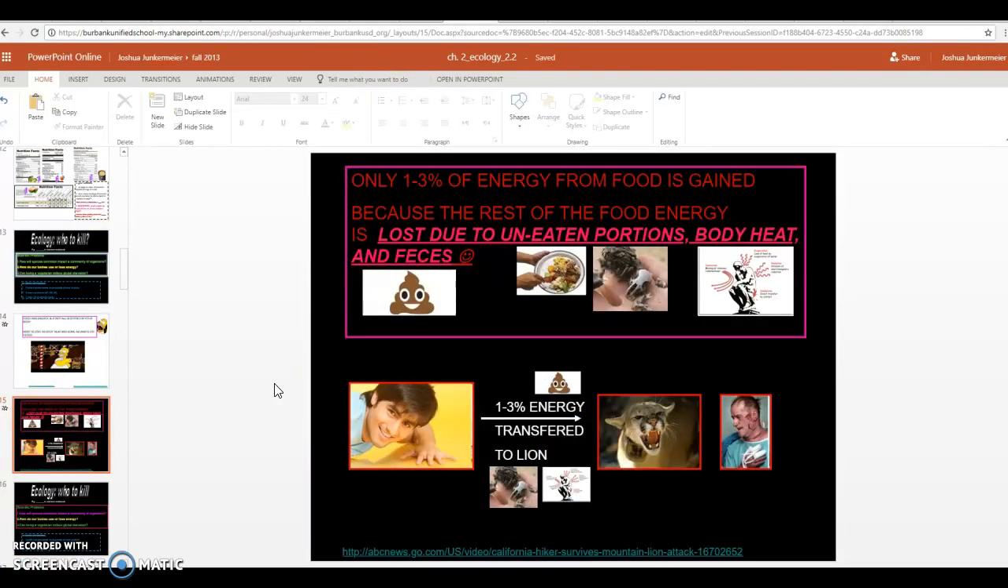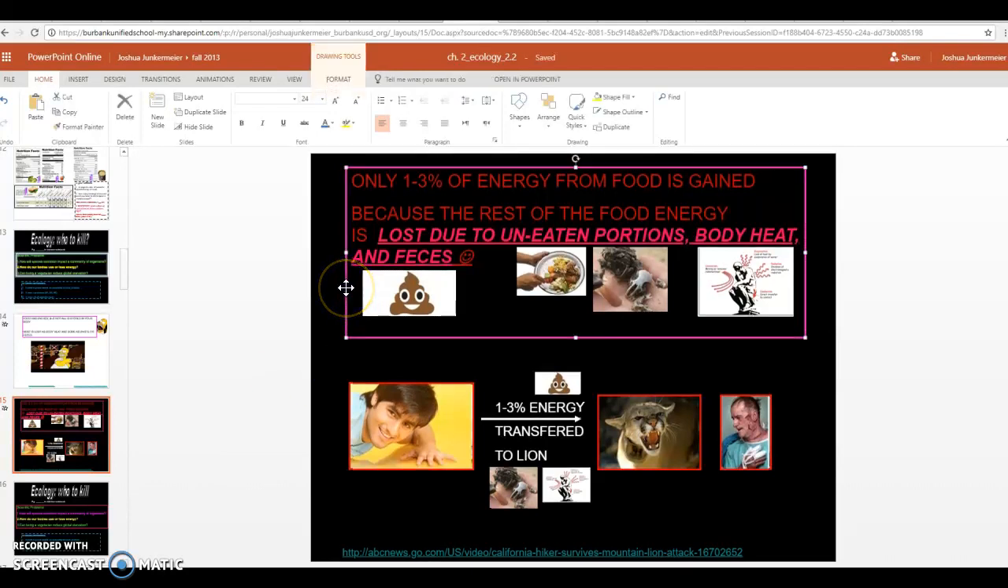All right, so while you're eating, like I'm eating right now, some walnuts, make sure in your notebook you write slide 15 and think about the energy you get when you eat. On slide 15, we have this pink box. It says only 1 to 3% of all the energy from our food is gained. Period. Why? Well, copy this down. It says because the rest of the food energy is lost due to uneaten portions.